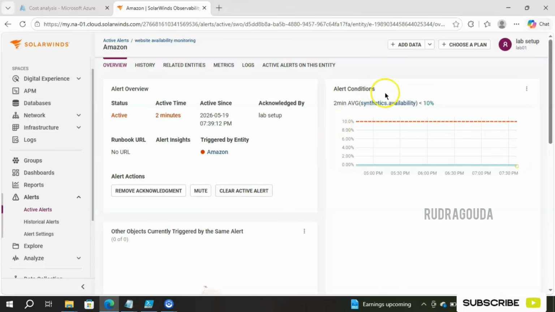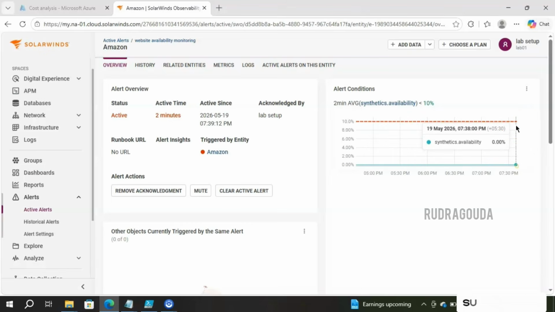Here, in the alert condition, we have set it to 10%. If the website availability is less than 10%, we want an alert. As of now on our screen, yes, this particular website is available less than 10%. If I take my mouse over here, it says the synthetic availability is 0.0%, meaning this particular website is not at all available in the last 2 minutes. That's why it created the alert. If it is available, it won't create an alert, or it will close the alert that is set up now, right? So this is how you can create alerts.